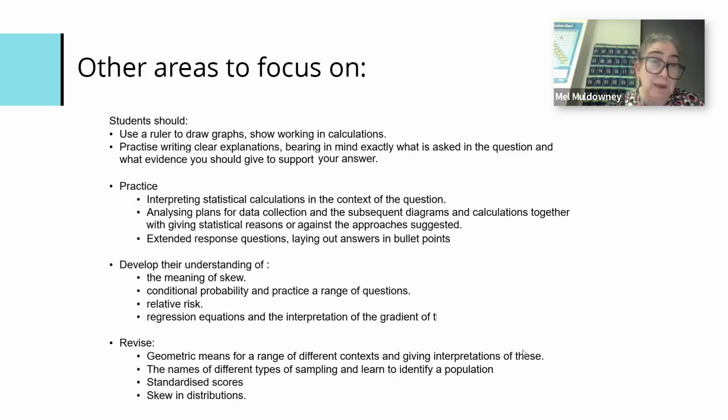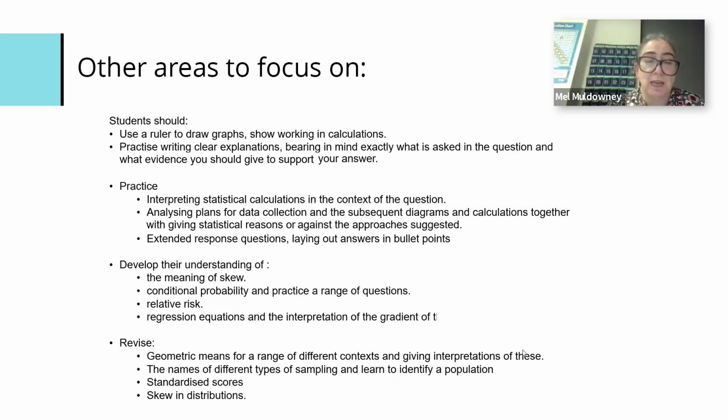In terms of topics, they need to look at developing the meaning of skew, conditional probability, and practicing a range of questions, relative risk. So these were topics where, whilst there was some knowledge, we need to get them to revise it and practice it. Geometric means, more of the different types of sampling, and don't assume the solution to everything is random sampling.